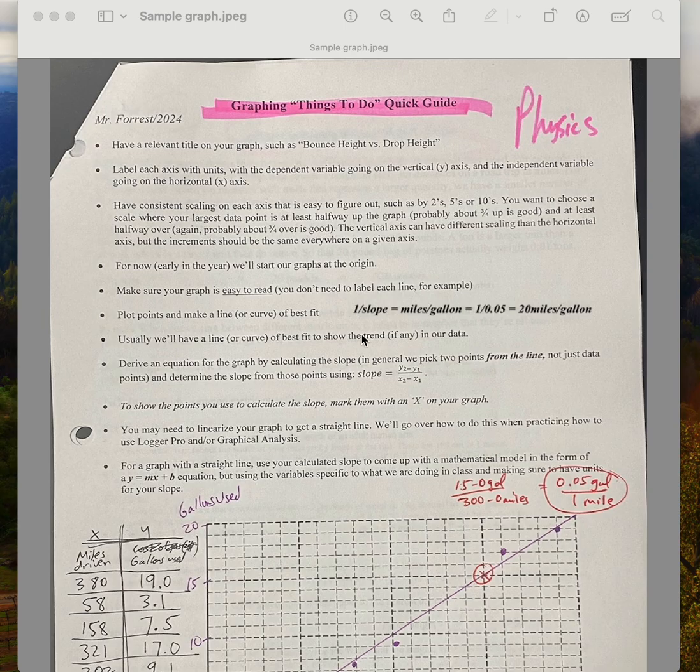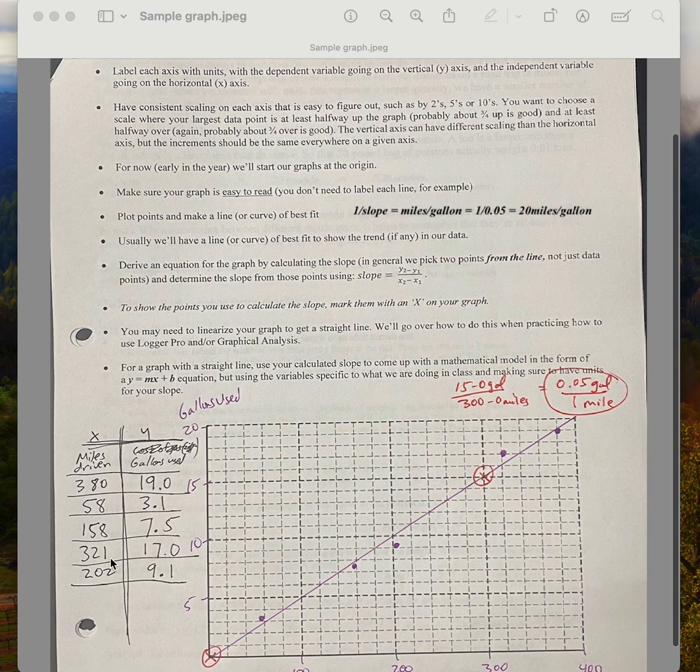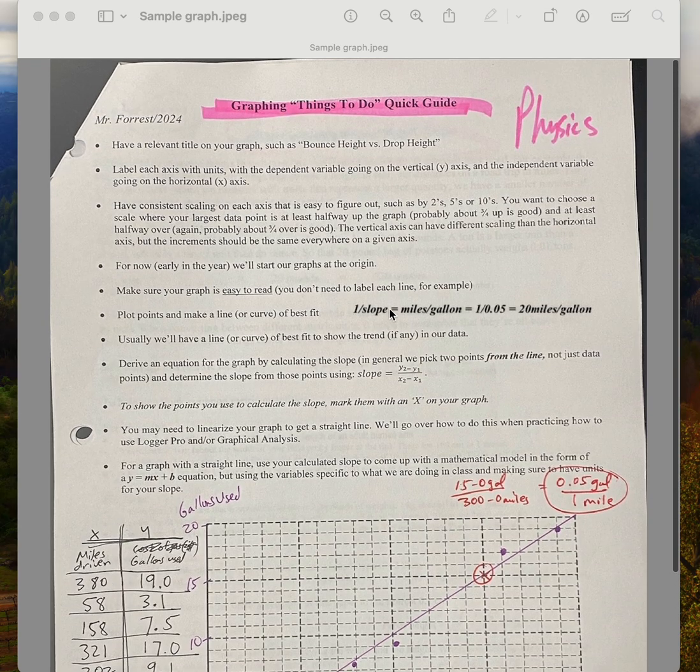So you should have a handout that looks something like this. Yours probably does not have a data set over here, or if it does, it's a data set with different data. At any rate, these are graphing things to do. So we're going to use these all year. I uploaded these notes onto Schoology.